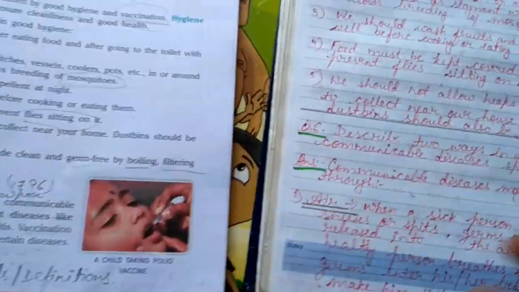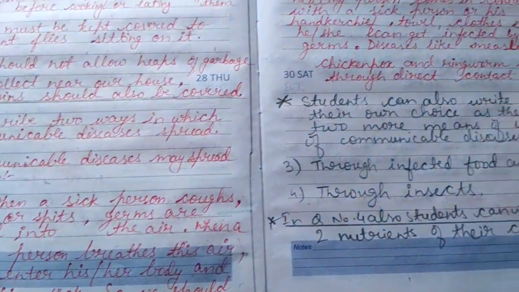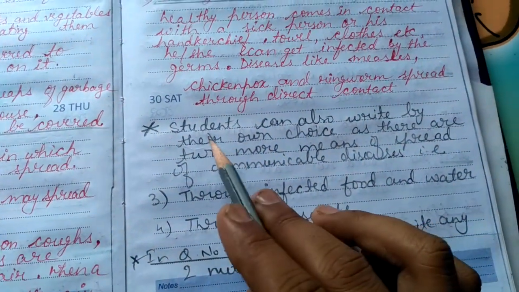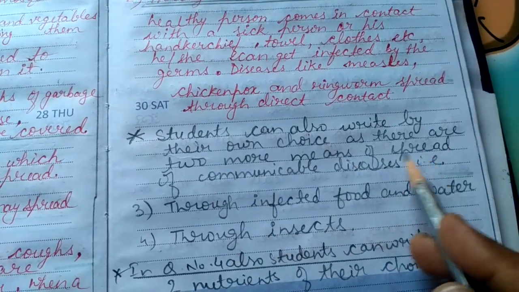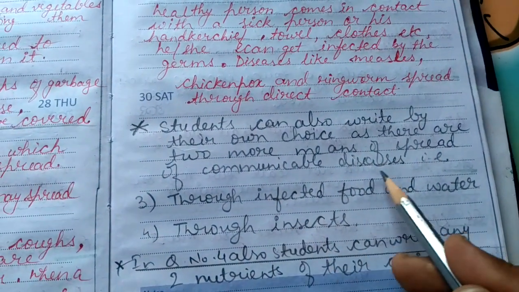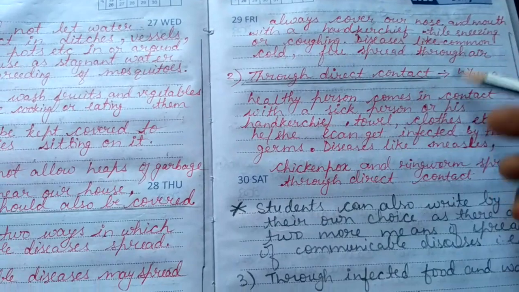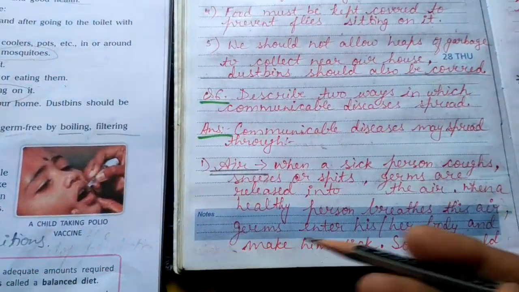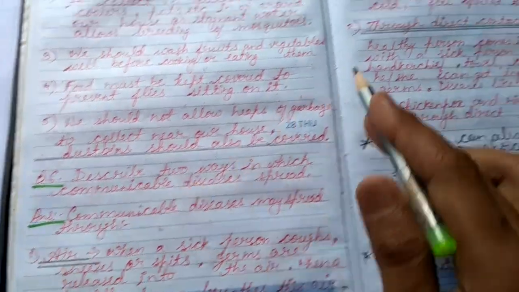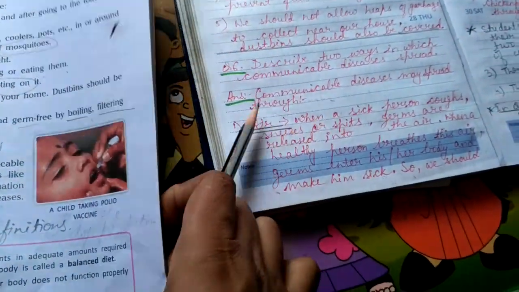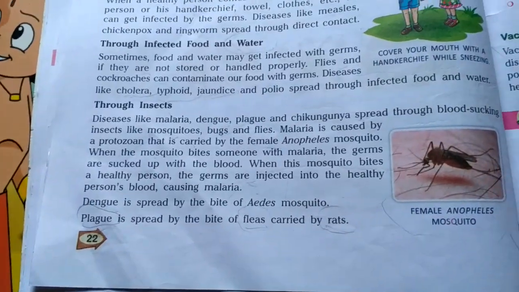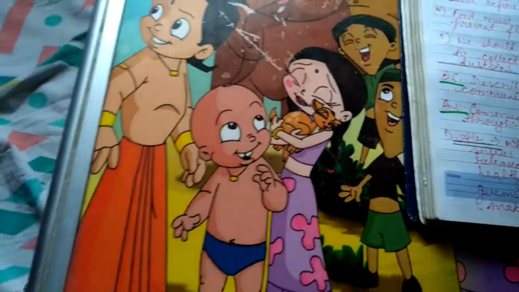Okay, this was all the question answers of this chapter which I have discussed. Certain things I have written, but students can also write by their own choice, as there are two more means of spread of communicable disease. For this answer that I have just explained, I have written through air and through direct contact, but you could write through infected food and water and through insects also.